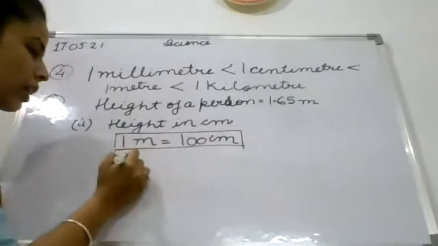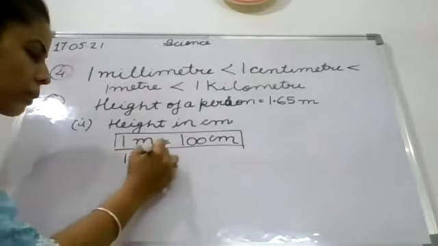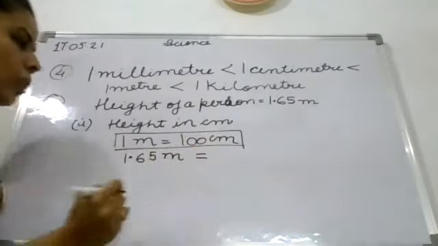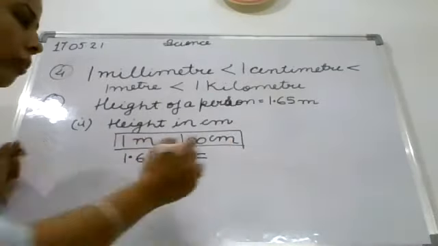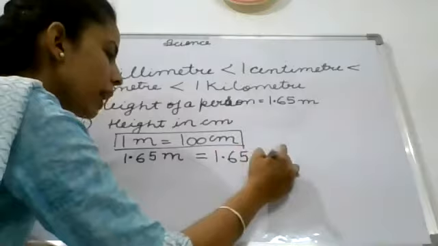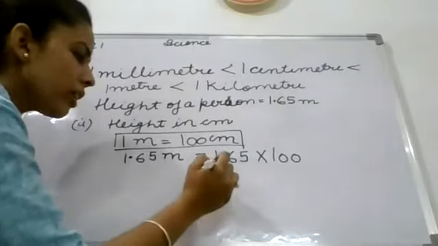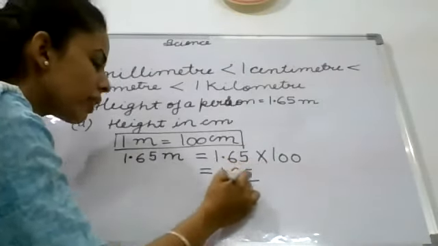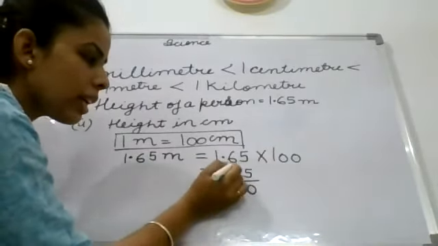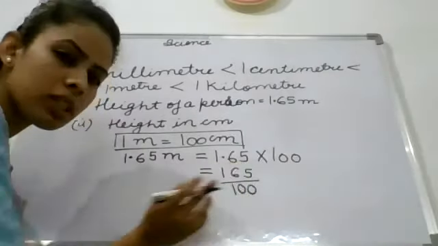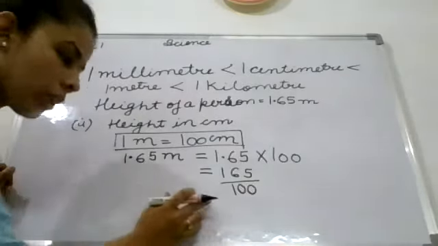Okay, and then you will write, now what is the statement? 1.65 meter. So here you will write 1.65 meter is equal to, so you have to multiply by 100 to convert into centimeter. So how will you do? 1.65 multiplied by 100. Clear? Yes, Tanishka. Children, you know, in maths you have done point, below it 1 and then 2 zeros. The number of digits after the point, that many zeros you have to put here. Do you know this concept? Okay, fine.